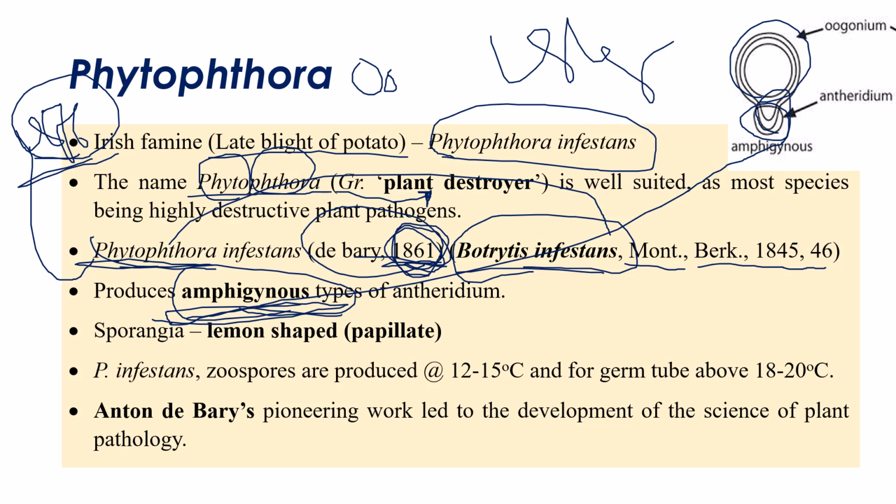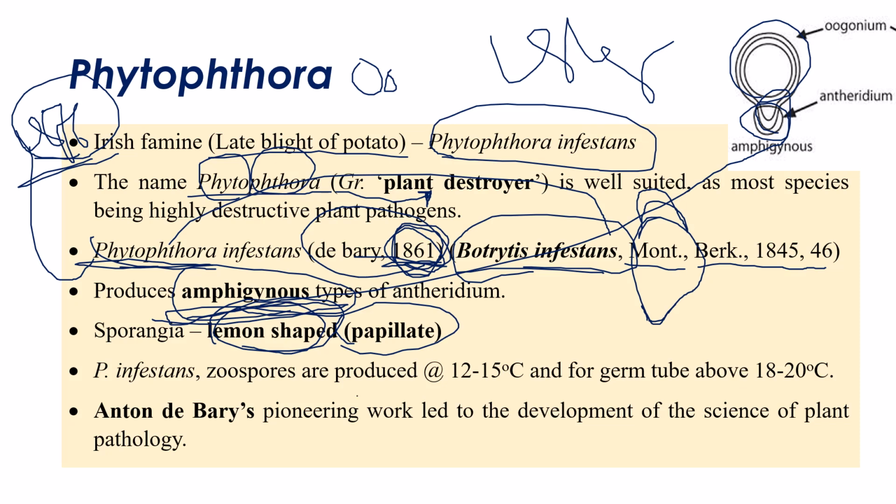Pythium produces globose sporangia, but Phytophthora produces lemon-shaped sporangia. This exactly looks like a lemon shape. Pythium is non-papillate, whereas Phytophthora produces papillate sporangia. Above there is a small structure, and that is called the papilla. In reproduction, Pythium and Phytophthora both produce the sexual spore as oospore and the asexual spore as zoospore.